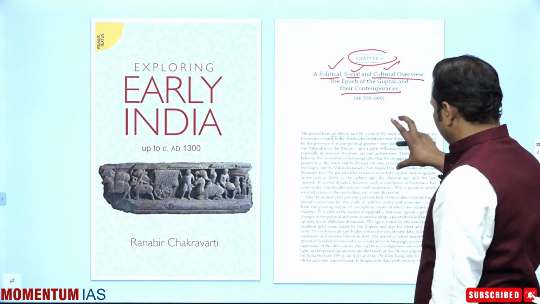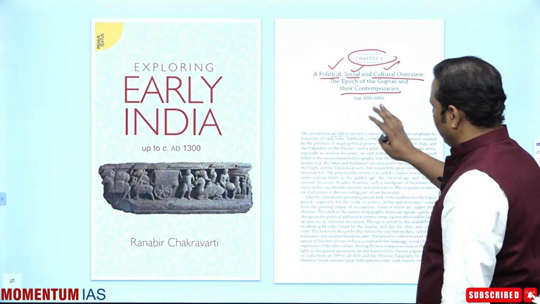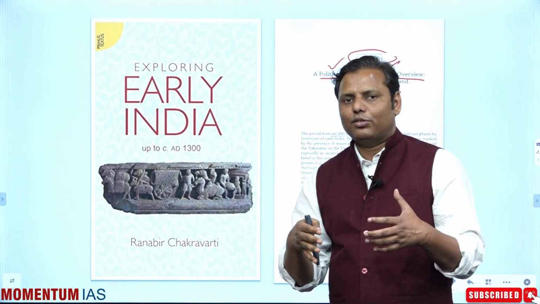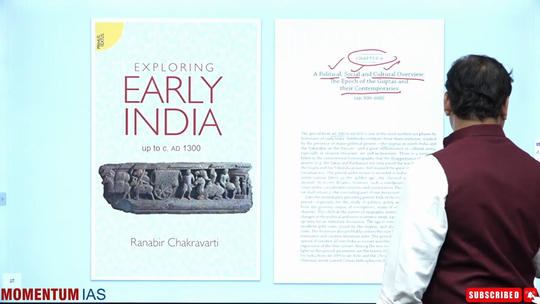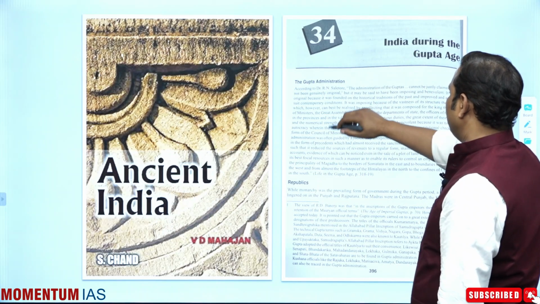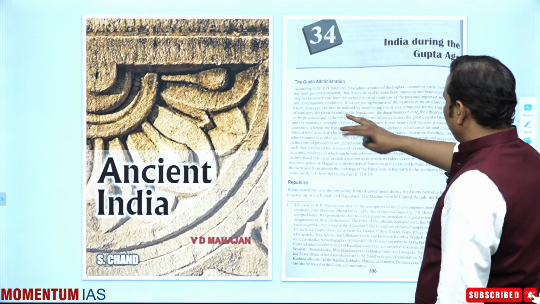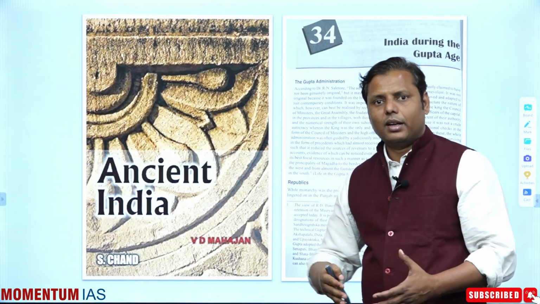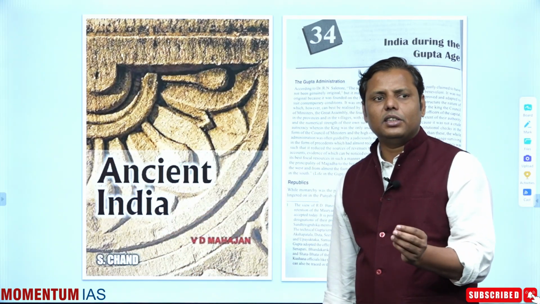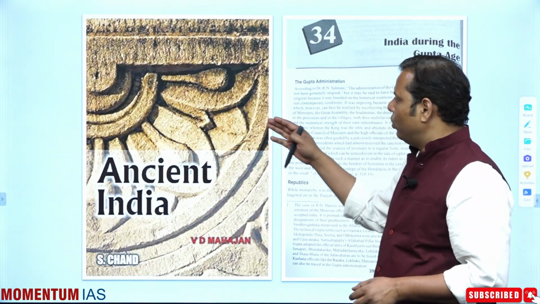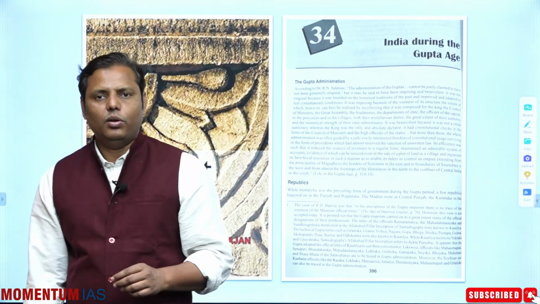But then these are shorter information, they are conceptual information, right? So when you need to fill it with some sort of factual information, from where to do it, right? So for that I have recommended the book of B.D. Mahajan, and here I have just given you one chapter, but there were 2-3 chapters actually, and they are smaller chapters, ठीक है? So आप परेशान मत होइए कि बहुत सारे chapters मैं सजेस्ट कर रहा हूँ, 3-4 पेजेस के जो है chapters है, और वो chapters आपके उस gap को fill कर देंगे. तो ये 2 किताबें हैं जिसको आप कंसल्ट कर सकते हैं, और वो आपके टॉपिक को कवर कर देगा.